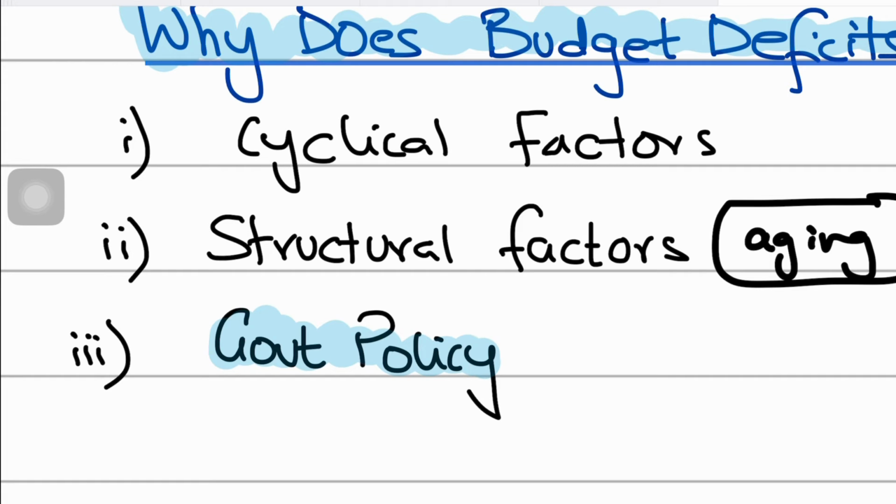So guys, another reason why budget deficits occur is because at times the government is paying heavy interest on its existing debt. So when the government is paying interest on its existing debt, or maybe that interest expense is going up, which obviously leads to a rise in your debt servicing costs, right? So that's another reason why budget deficits could occur.